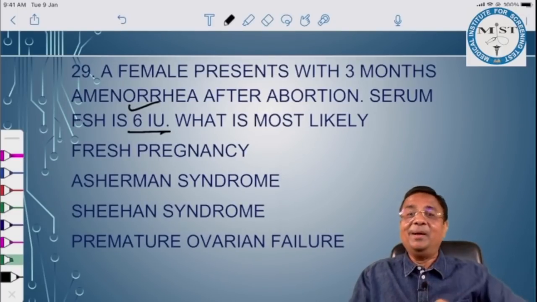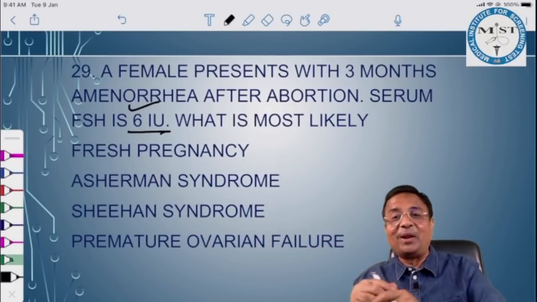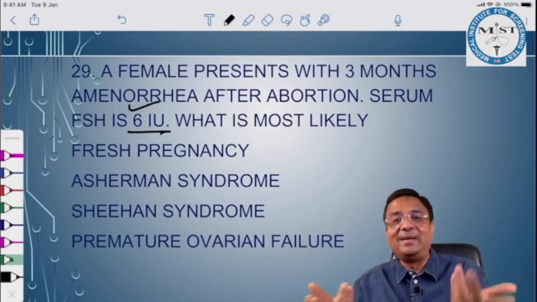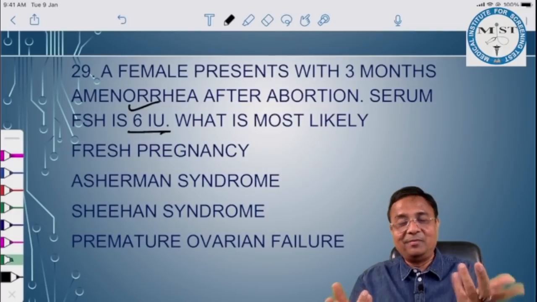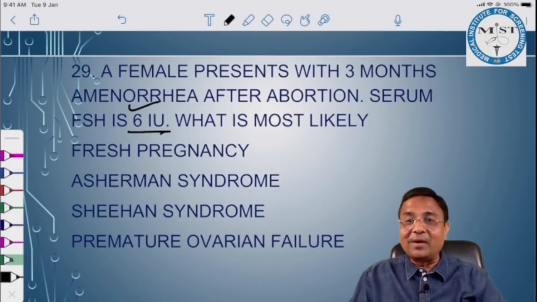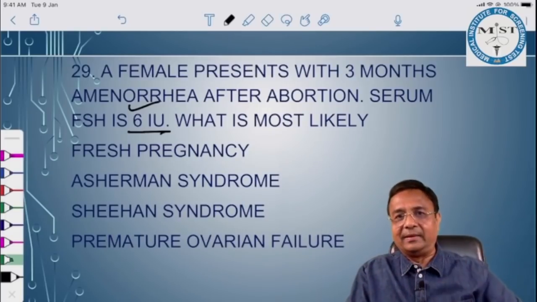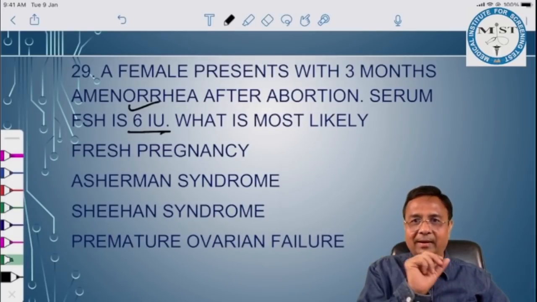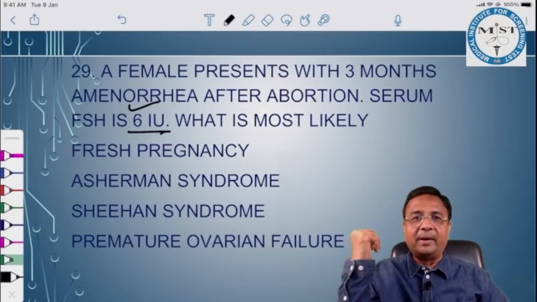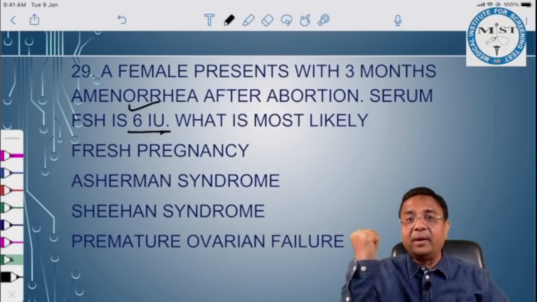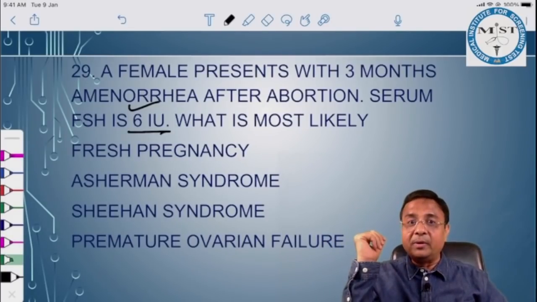We start with UPT, then TSH, prolactin, then progesterone challenge test, then combined estrogen progesterone challenge test. If it is negative, then it is a case of Asherman syndrome or something else. Because abortion has occurred, some fibrous bands might have developed. Asherman syndrome has occurred. This is the reason for amenorrhea.